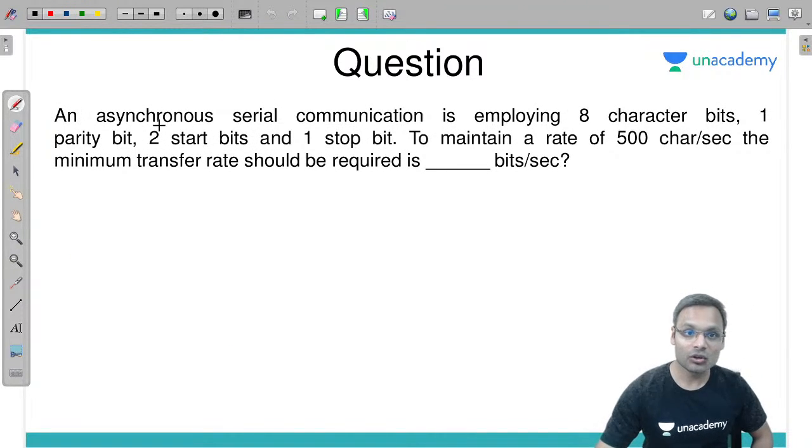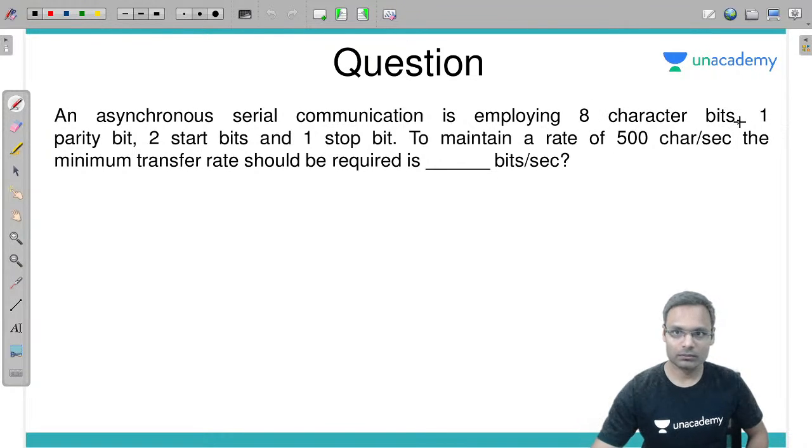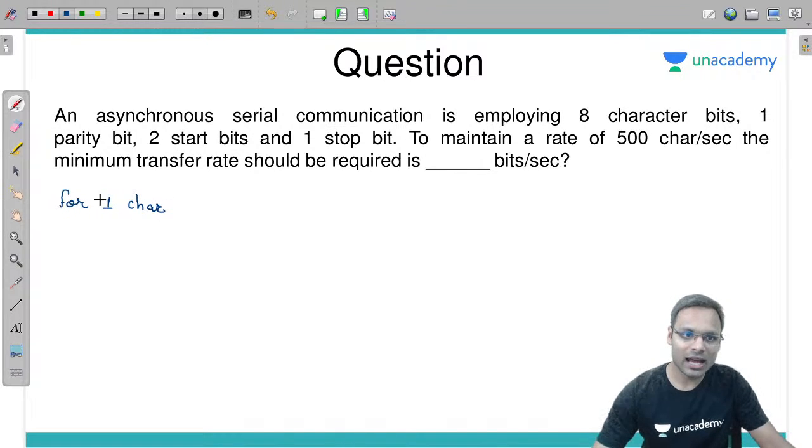An asynchronous serial communication is employing 8 character bits, 1 parity bit, 2 start bit, and 1 stop bit. Tell me, for one character how many bits are there? For one character how many bits am I transmitting? 8 character bits plus 1 parity bit, 2 start bit, and 1 stop bit. Total 12 bits. Fine.